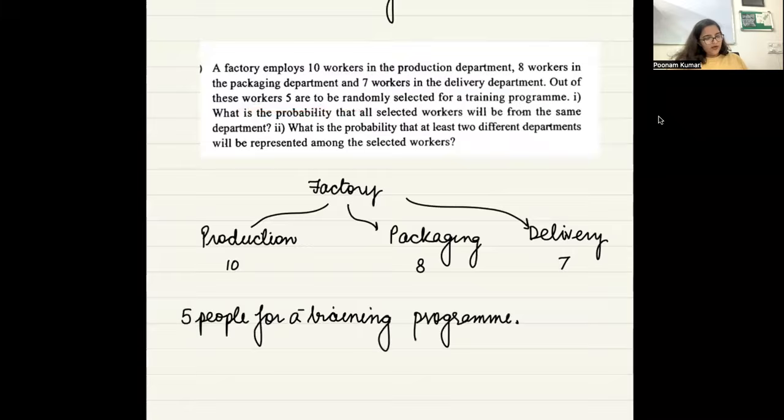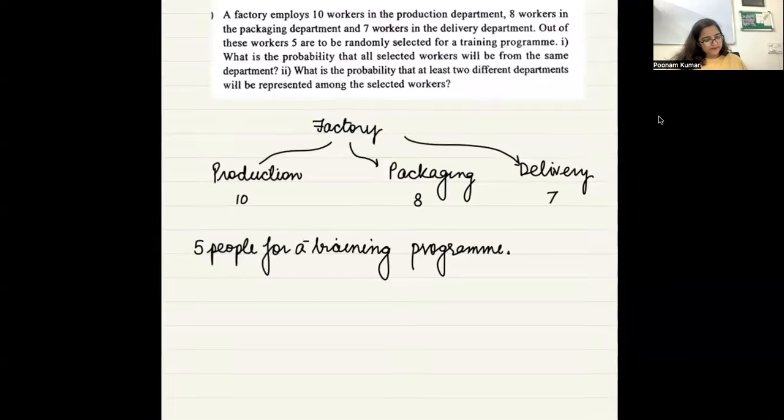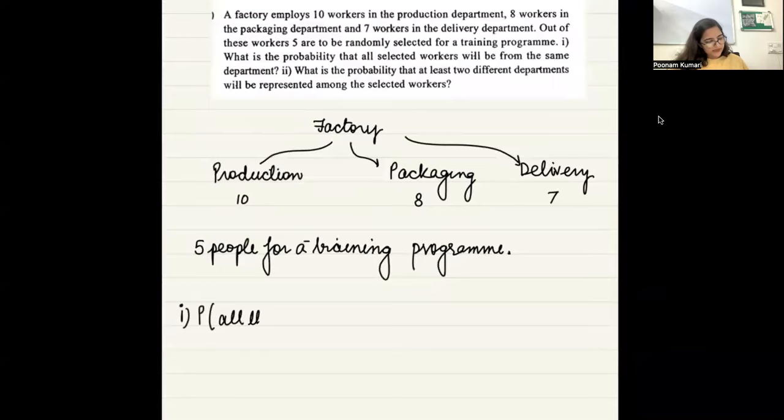Okay. Now, first you have to tell what is the probability that all selected workers will be from the same department. What is the probability? First question that is asked is, what is the probability that all the selected workers are from the same department?